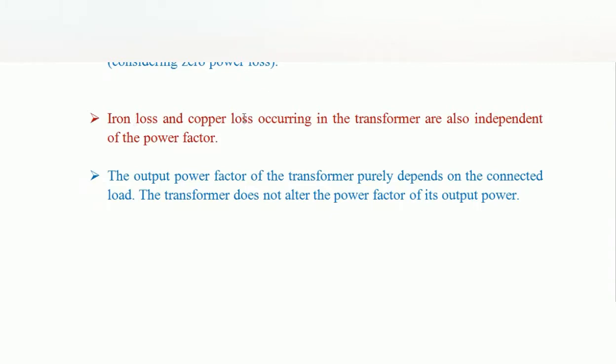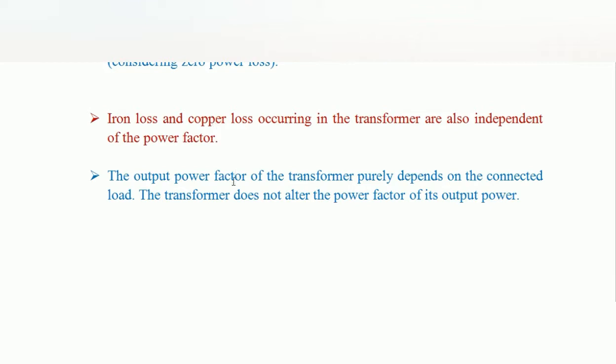Copper loss depends upon the load. But here the losses are independent of the power factor. Okay. Normally the losses are dependent on the power factor for all machines, but in the transformer, the iron loss and copper loss are independent of the power factor. That's why the transformer is rated in terms of kVA.